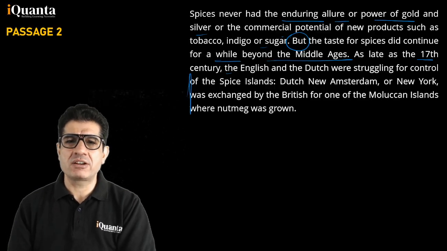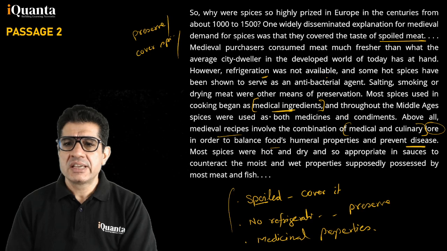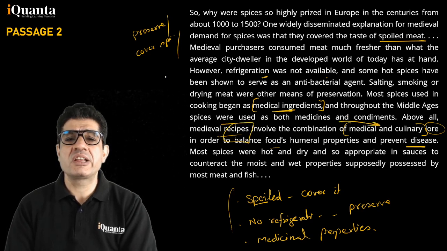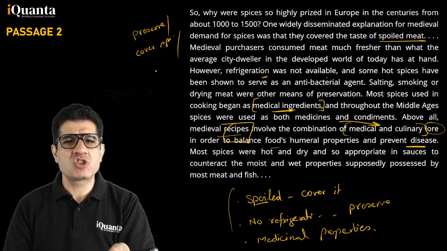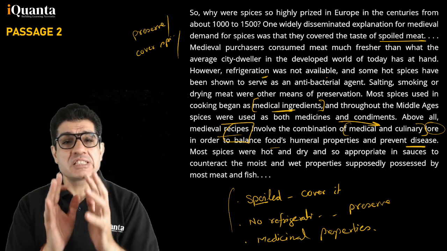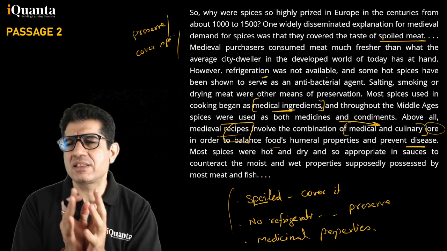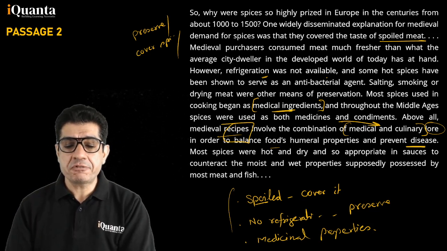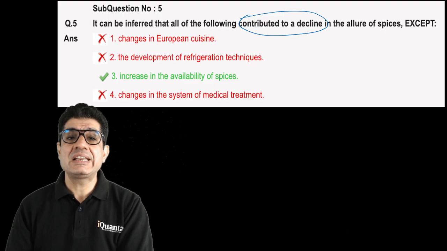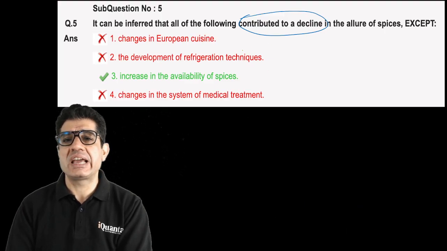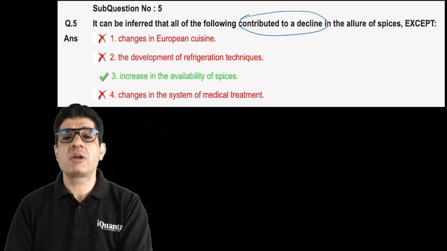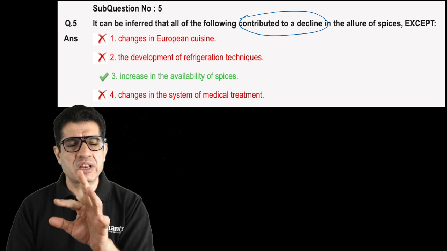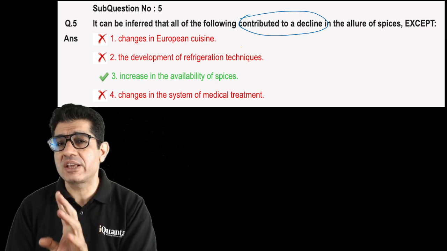Now, if I take you back to that paragraph, you notice it talks about their recipes. It had a combination of medical and culinary lore. Now, if the recipes change, then there is a possibility that spices are not used. Possibility, not a certainty. So if A is true, it can lead to a decline. Okay, let's look at second, the development of refrigeration techniques. So one use of the spices was preservation. If there is refrigeration, then it can lead to the decline.